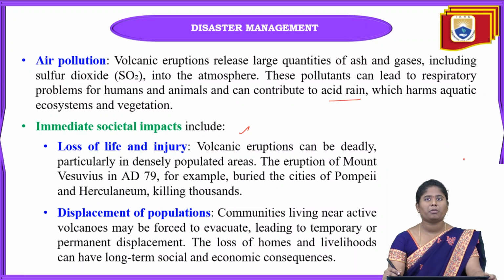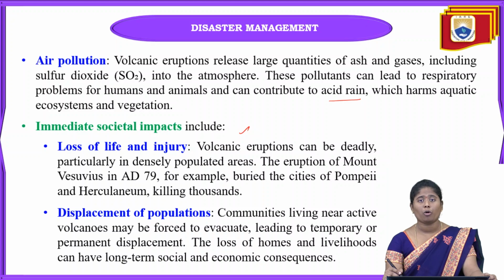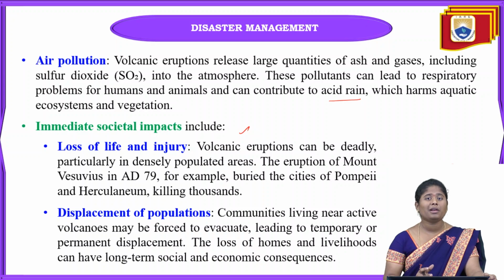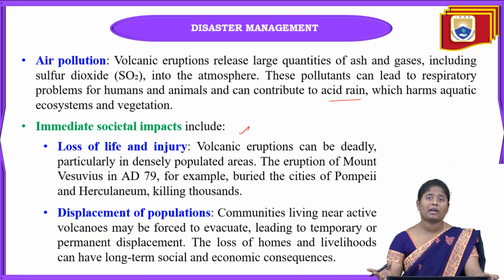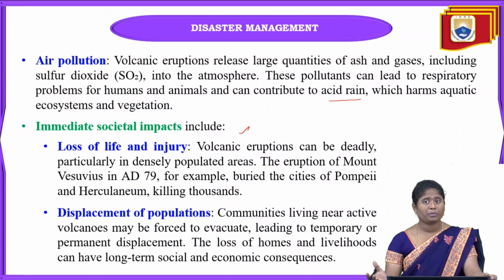And next one is displacement of people or population. When these volcanoes are going to erupt, the meteorological people will warn the people who are living near the volcanic areas. When they get to know about the eruption, they have to evacuate their places immediately. It may be temporarily or permanently that they have to evacuate that area. Otherwise, they are going to lose their lives or their properties also.